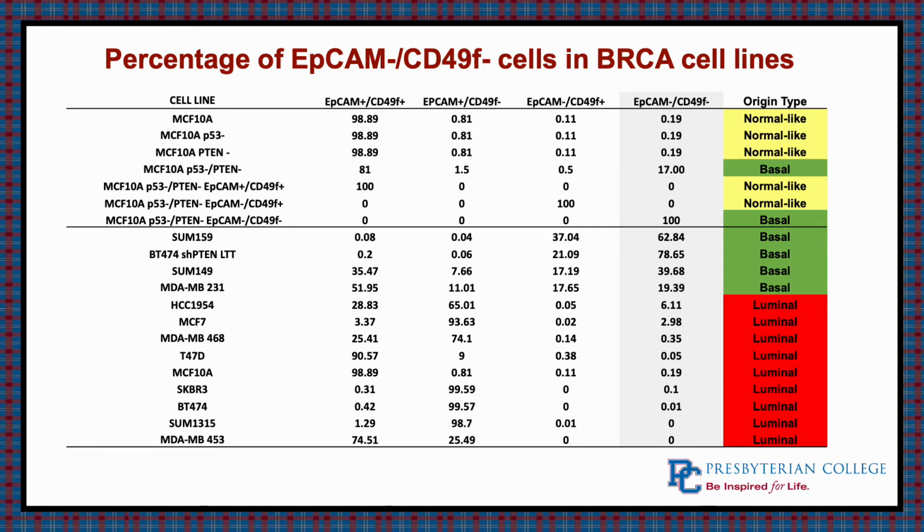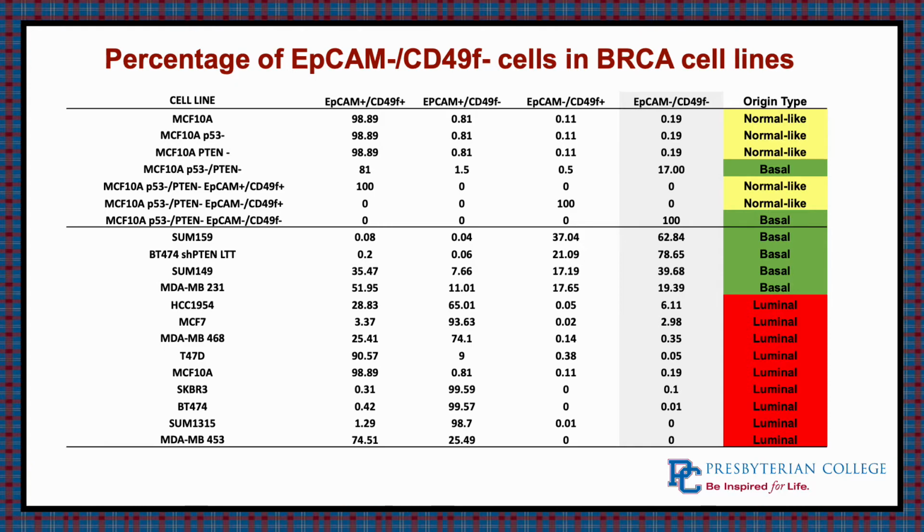So using that information, we decided to use Cell 159 as our model, as you can see at the top of the second section of this table. And that is what we have used for the experimentation to follow. So we have these cancer stem cell rich versus cancer stem cell poor cell lines that we see here using our EpCAM negative, CD49F negative markers.